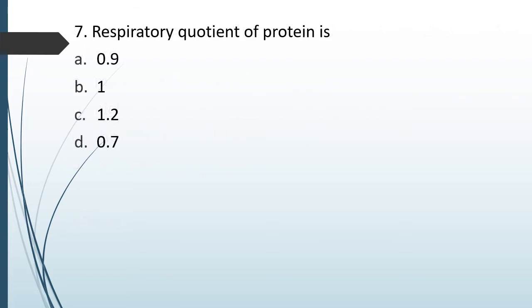Question number 64. Respiratory quotient of protein is 0.9, 1, 1.2 or 0.7. Respiratory quotient of protein is. The correct answer is option A, 0.9.